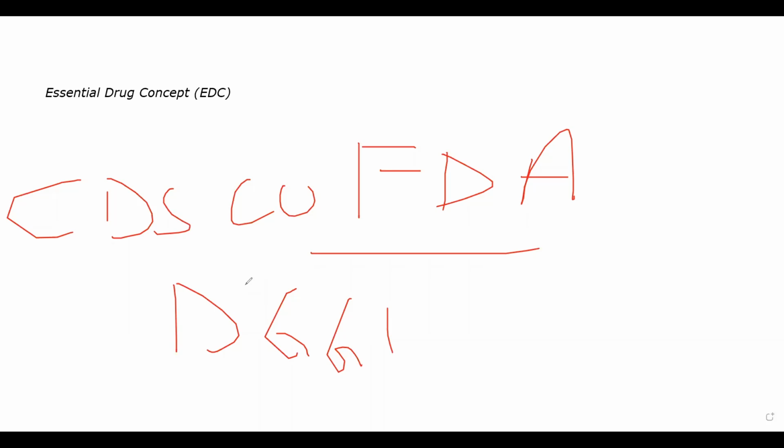Now, India's first national essential drug list had around 300 drugs, and it was formulated in 1996. Several revisions have been done after that. Several drugs have been added, several drugs have been removed. This EDC also emphasizes the need for research, especially new drug research.